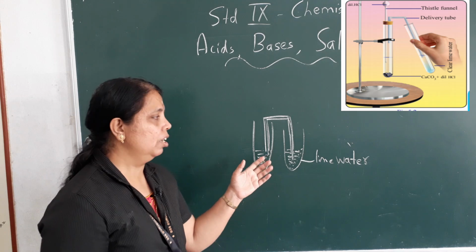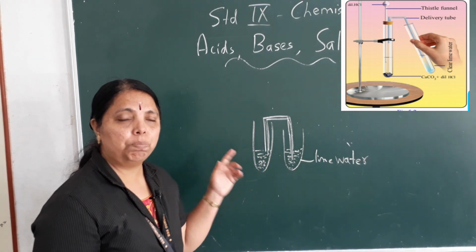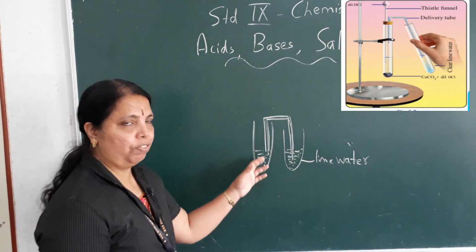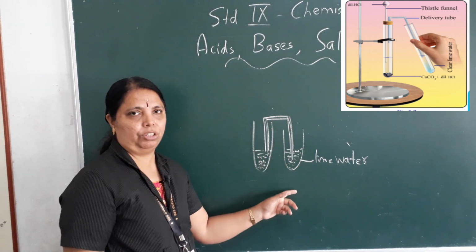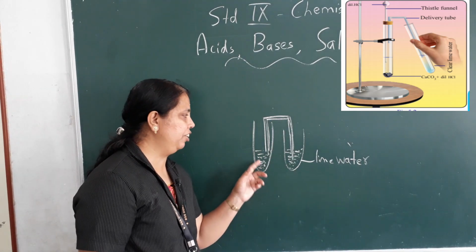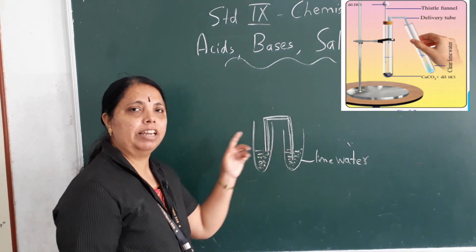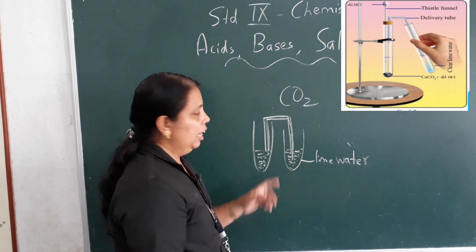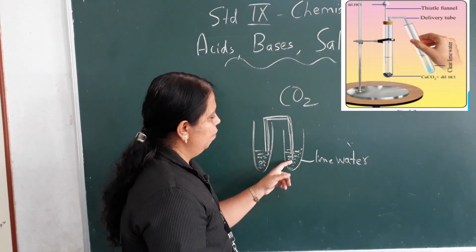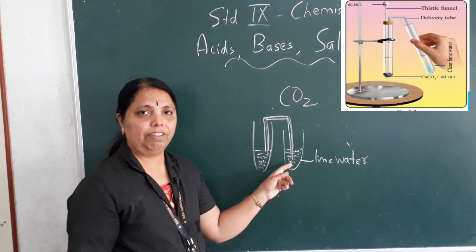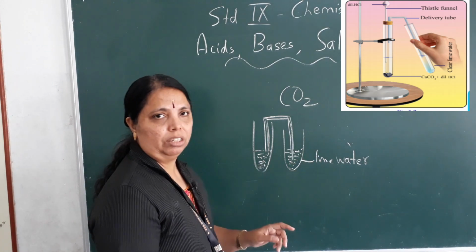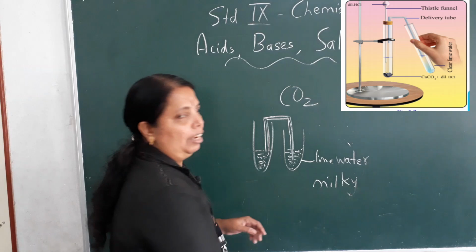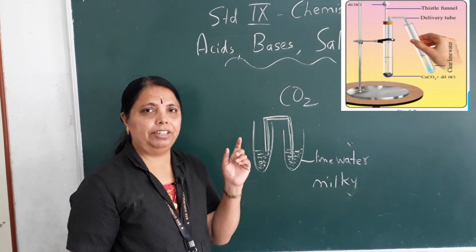What is observation? This is a very, very important thing that you always have to remember. First of all, which gas comes out? When calcium carbonate reacts with acid, the gas that comes out is carbon dioxide gas. And this carbon dioxide gas, when it enters lime water, turns the lime water milky. Okay. Lime water is calcium hydroxide solution.